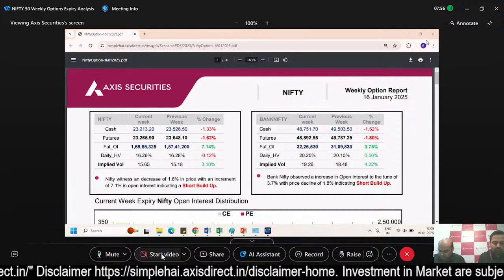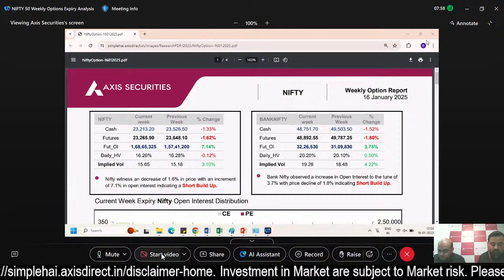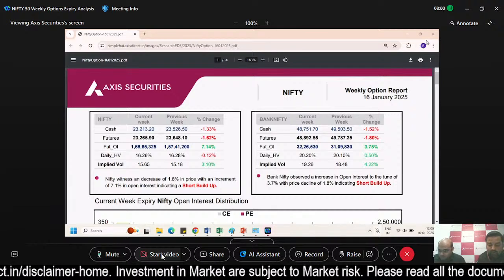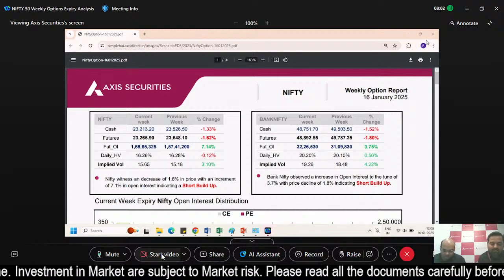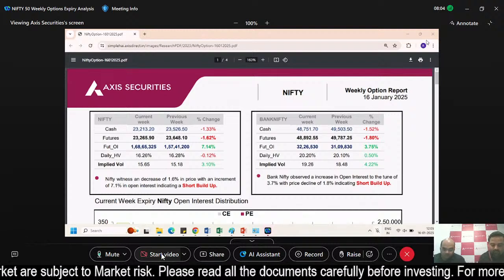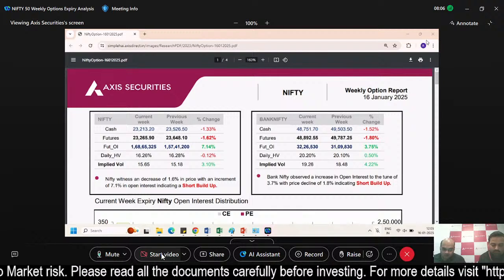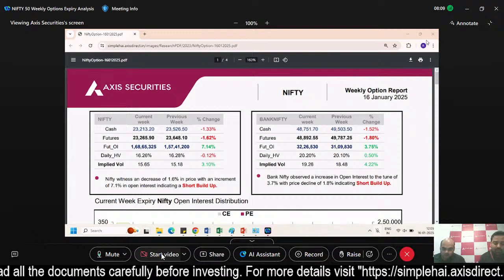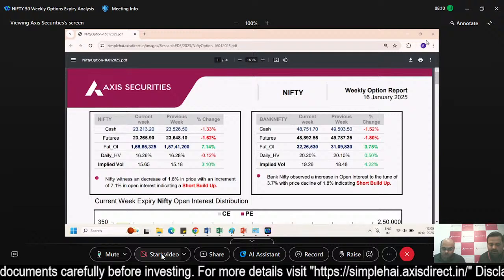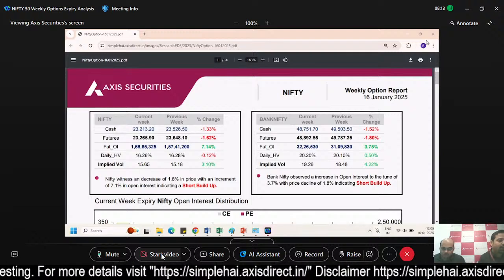But as per the data right now, if I look at it, the highest OI build-up is on the 23,300, followed by 23,400 and 23,500 on the call side. And on the put side, again, the highest OI build-up is on the 23,200.